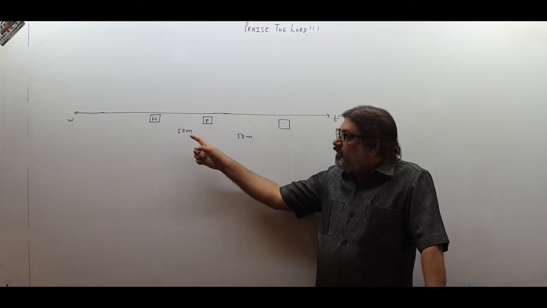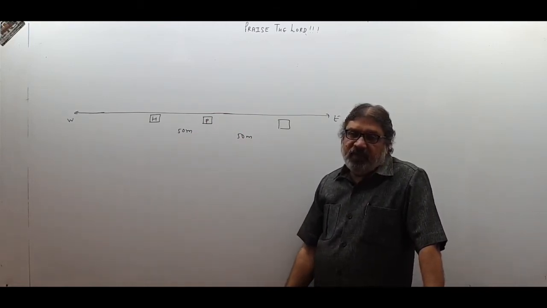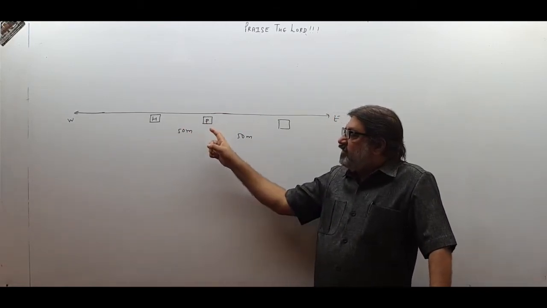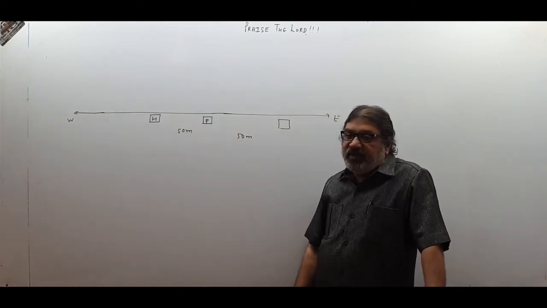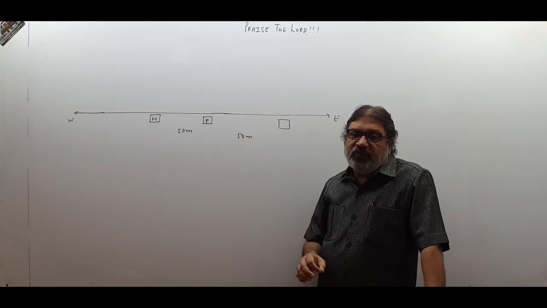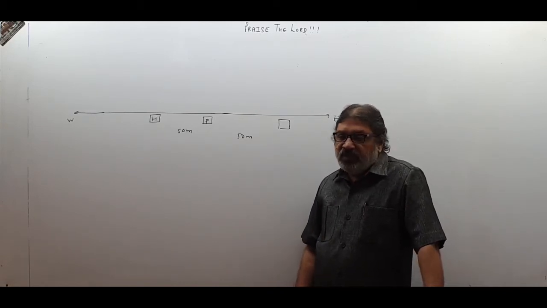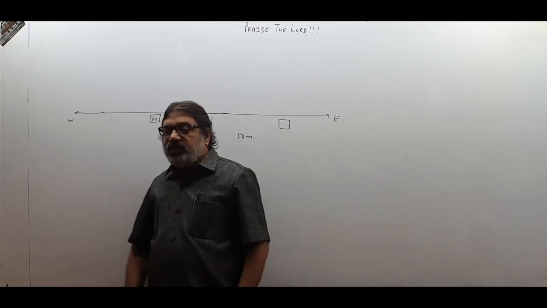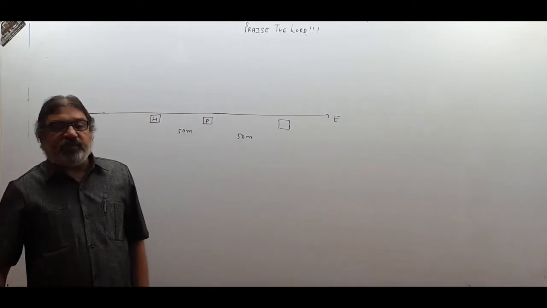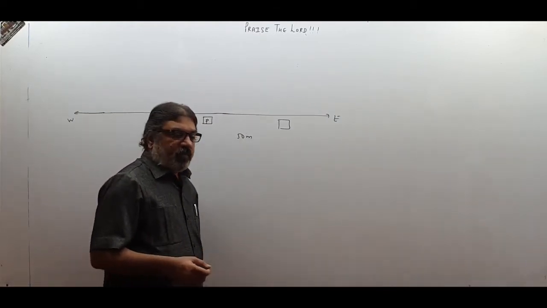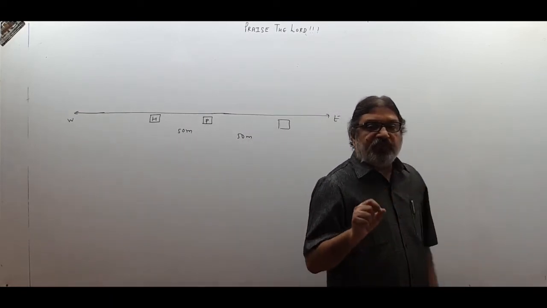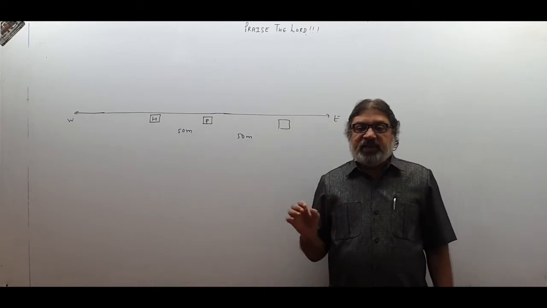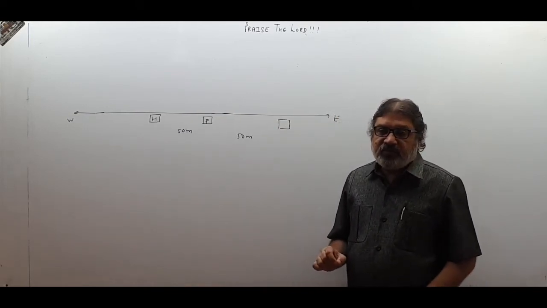So as soon as the observation point changes, the description of the position of the point changes. Of course it is 50 meters only in both cases, but from here it is in the eastern direction and from here it is in the western direction. So please understand, the observation point from where you are observing is very important. If you want to describe the position of any object or any point, you have to first describe from where you are observing. That point is the observation point.